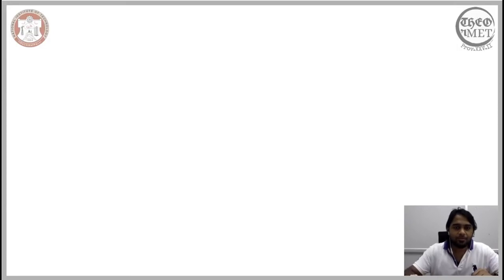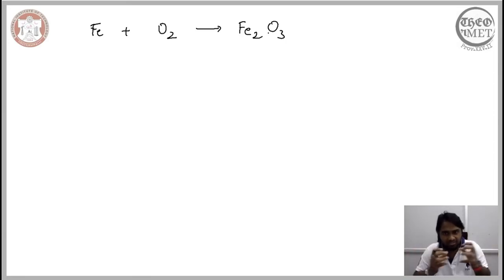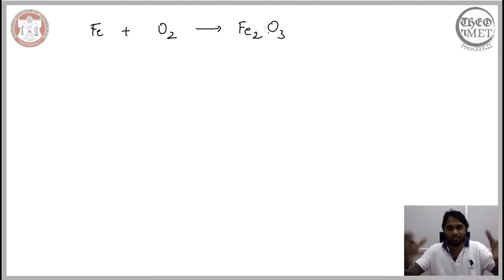For our second example, let us consider a reaction that we are familiar with. This reaction is nothing but the corrosion of iron. What essentially happens in the corrosion of iron is that iron reacts with oxygen to form iron oxide. So iron, which is generally in solid form, reacts with oxygen present in the air to form Fe2O3, iron oxide, which is nothing but the rust that surrounds any iron components that we allow to be present in nature. So if we leave the iron exposed to air, it reacts with oxygen to form this layer of rust of this composition